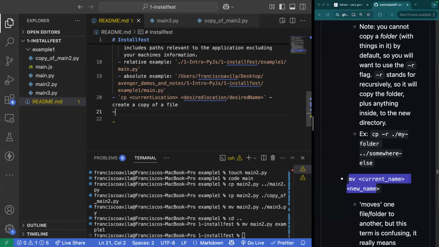All right, so let's go ahead and write that here. We have the move command, which is, again, current location, and then we can put it into a desired location and desired name.